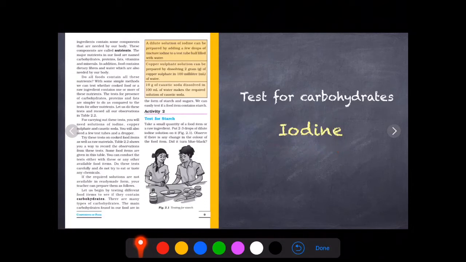Iodine and other chemicals are the reagents which are present in chemical laboratories. Just like we have sugar, salt and coffee powder in our kitchen, similarly in chemistry labs we have reagents like iodine, copper sulfate and caustic soda, these kinds of chemical ingredients or chemical reagents. So with these we perform experiments.